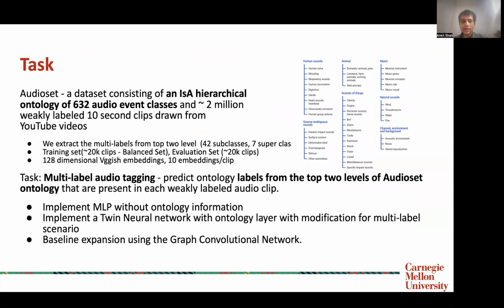So the task is where we have AudioSet, which consists of is-a relationships through different ontology classes. We extract the 2 top levels, with 42 subclasses and 7 superclasses. We use the standard training and evaluation setup and extract 128-dimension VGG embeddings in order to represent the audio. The task is then to predict the ontology labels from the top 2 levels of the ontology in AudioSet.